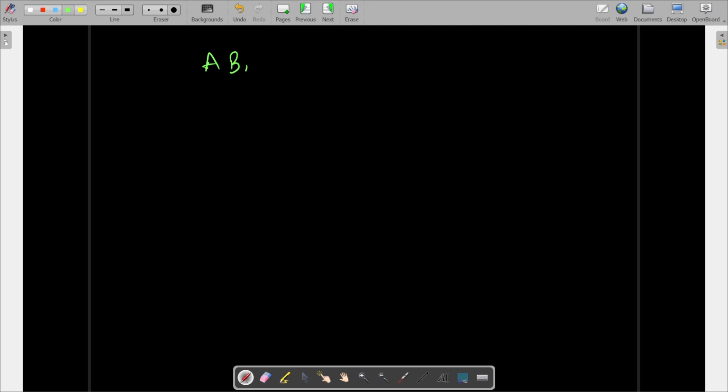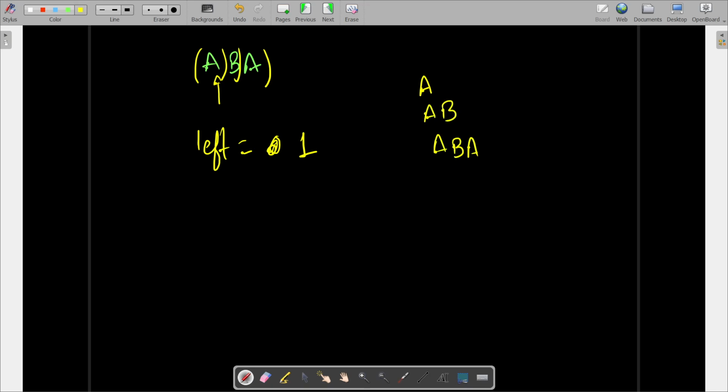So let's take ABA and let's take this character A. On the left side, we will just have 0, 1, right? One parenthesis that we can place. On the right side, we have 1, 2, and 3 places where we can place, right? Because all these substrings, A, AB, and ABA, all these 3 will have this A as an appeal, which will be accounted, right?